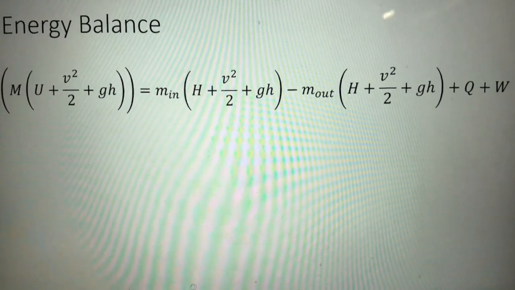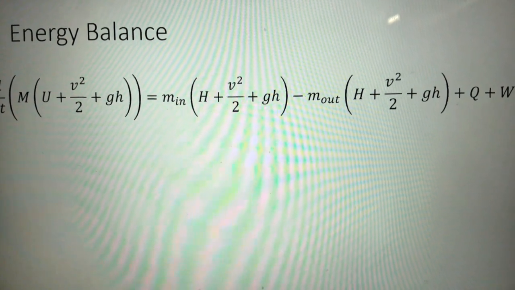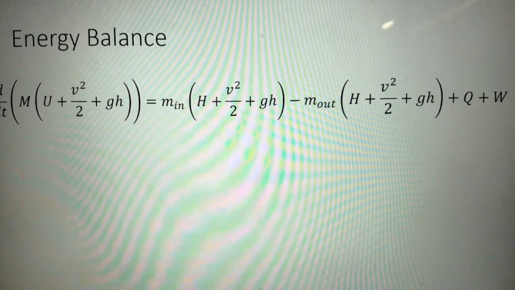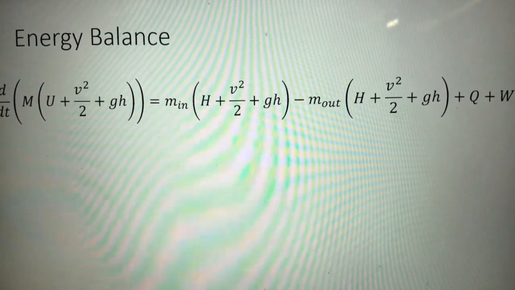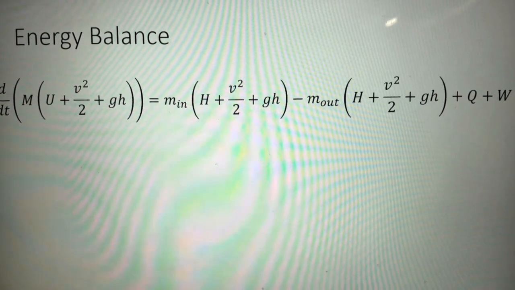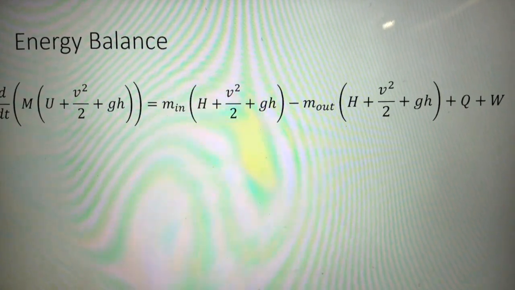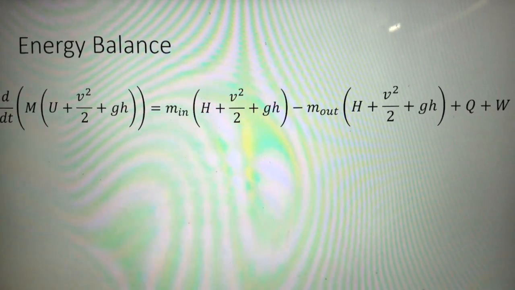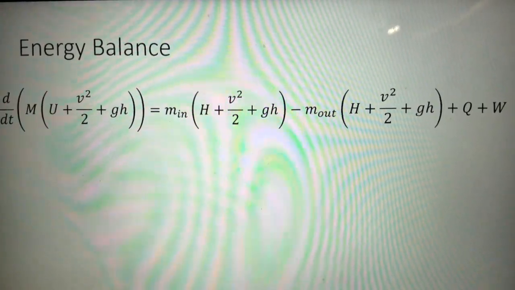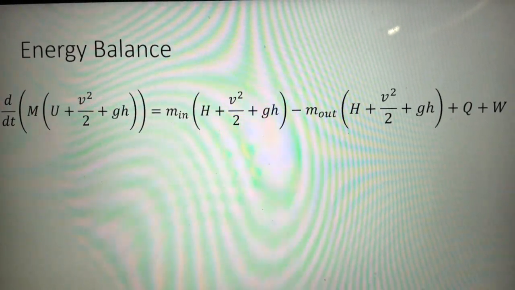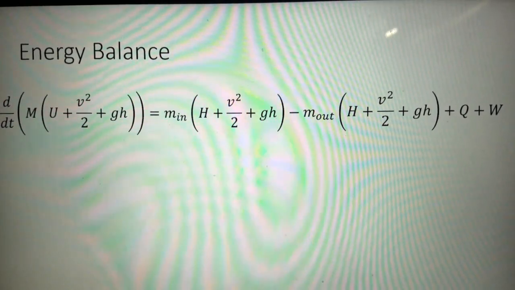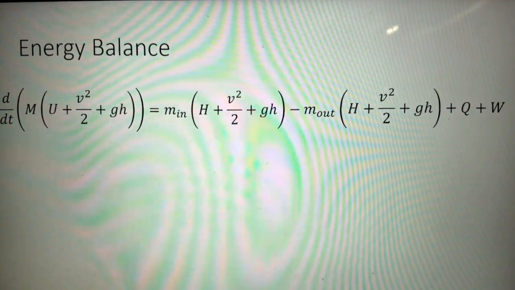Here we have our time-dependent energy balance. Now, don't be too scared about it. Obviously, a lot of these values are going to cancel out. So tell me more about the tank so that we can go ahead and start canceling some of these. Well, the tank was well insulated, it had no mass entering, and it had no work being done. Oh, perfect. In that case, we can get rid of our Q, our W, and our entire mass entering values.